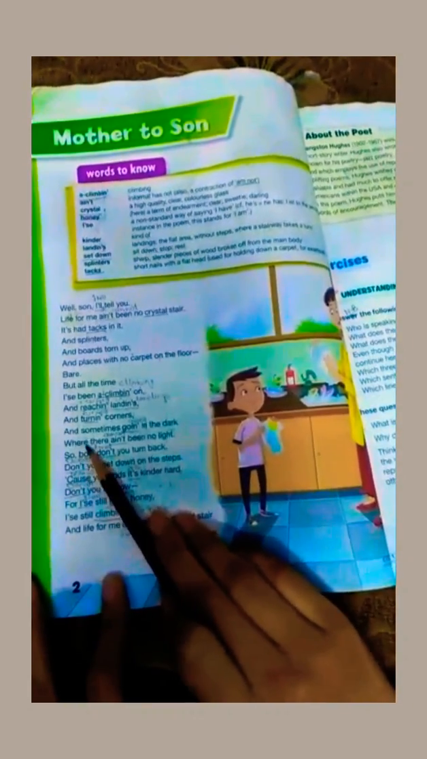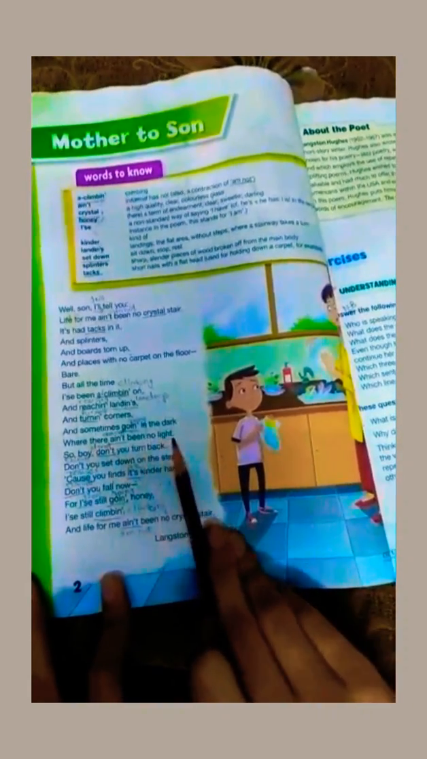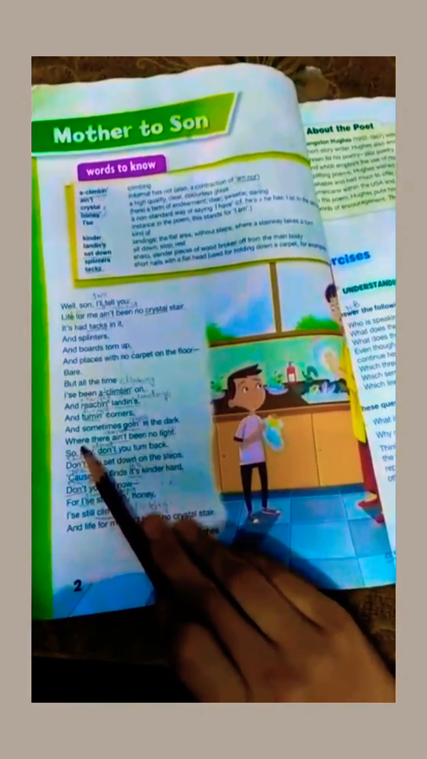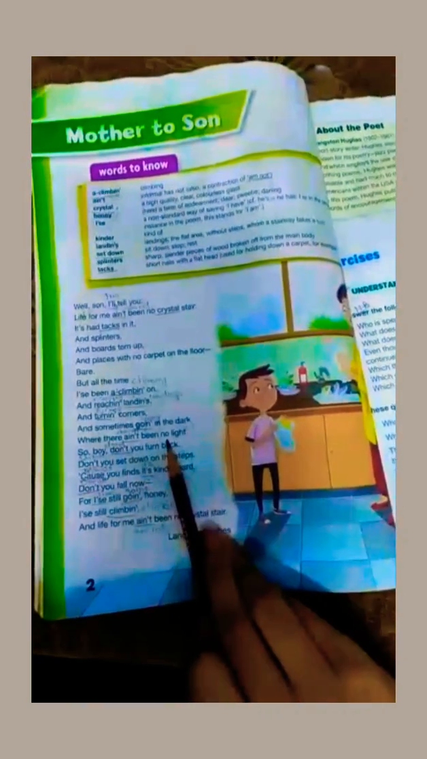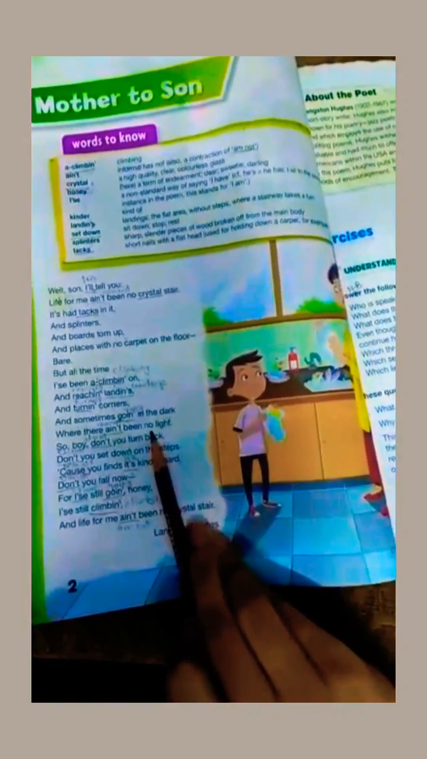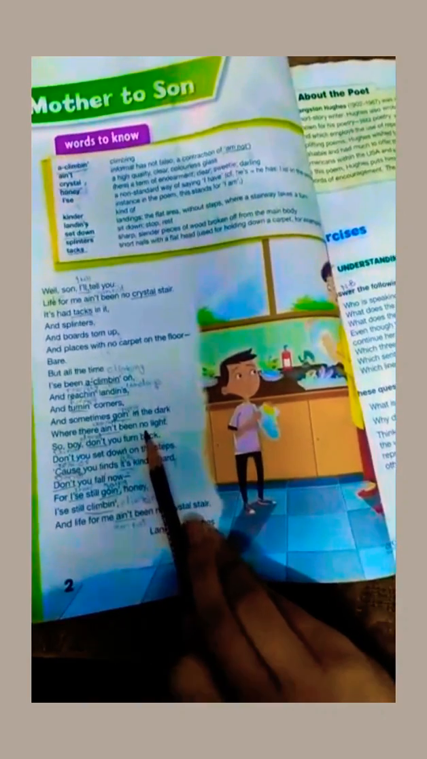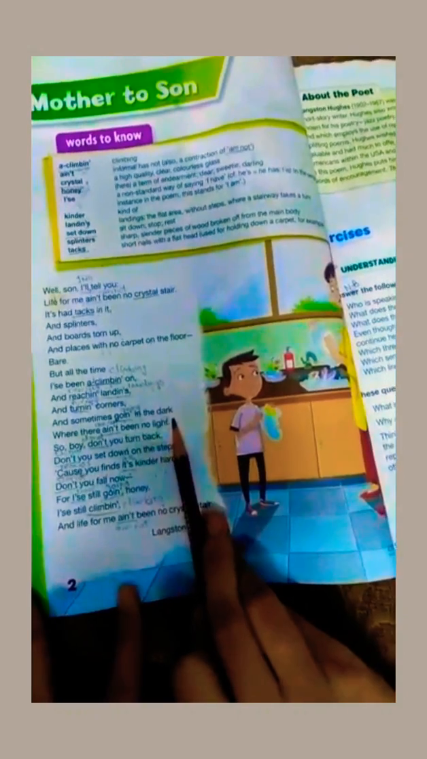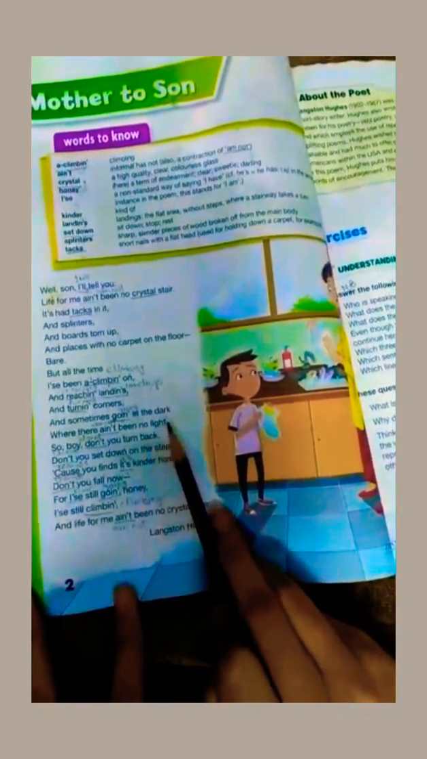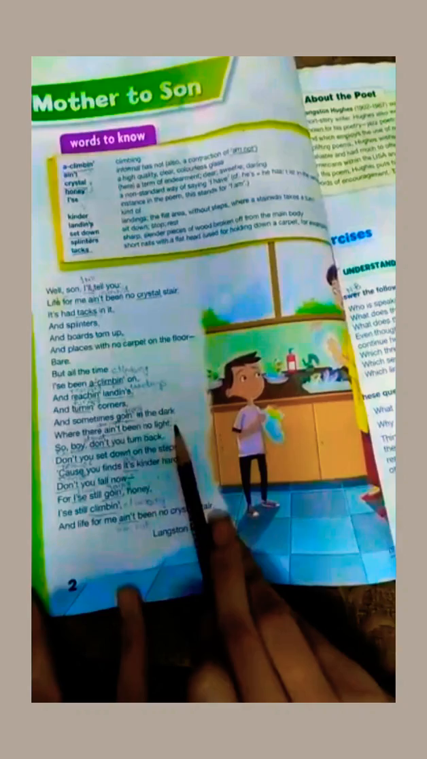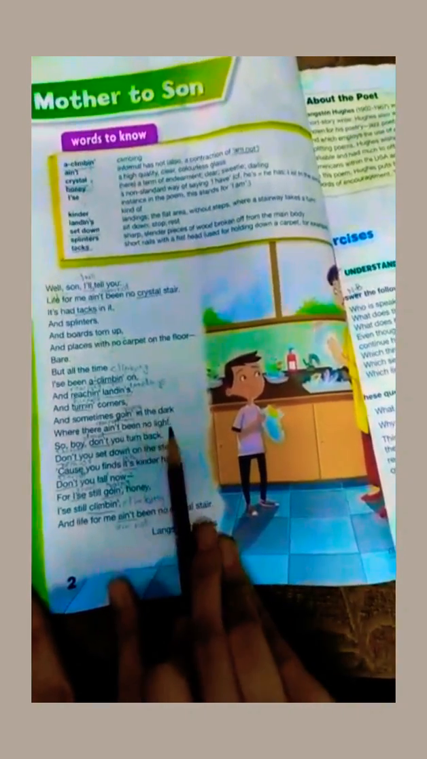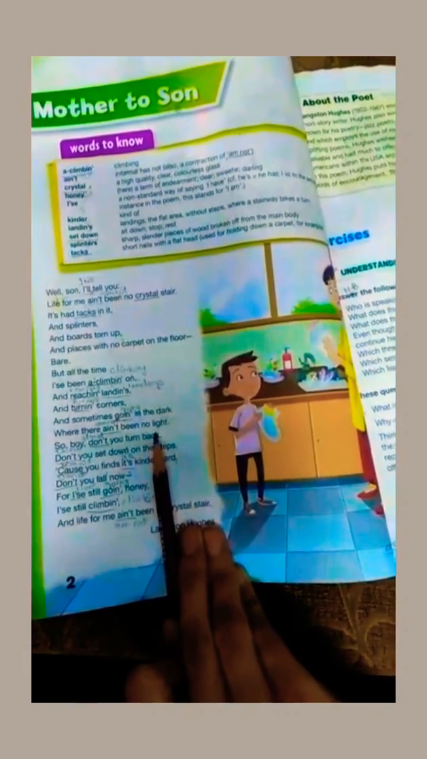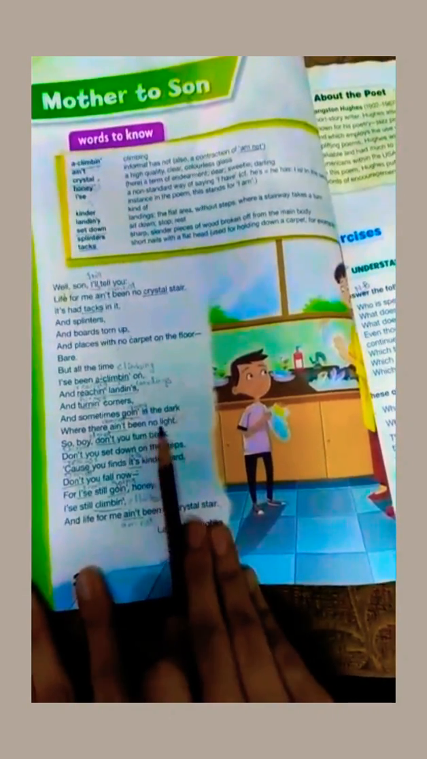Okay, let's move toward the next. Where there ain't been no light, so boy, don't you turn back. Okay, in this line, where there ain't been no light, she was telling that her journey was not easy, as it was full of hurdles, full of difficulties. Sometimes she was not having any kind of support, any kind of light in her journey. No light was representing or portraying that there is no support in her life. There are many times she was not having any support.